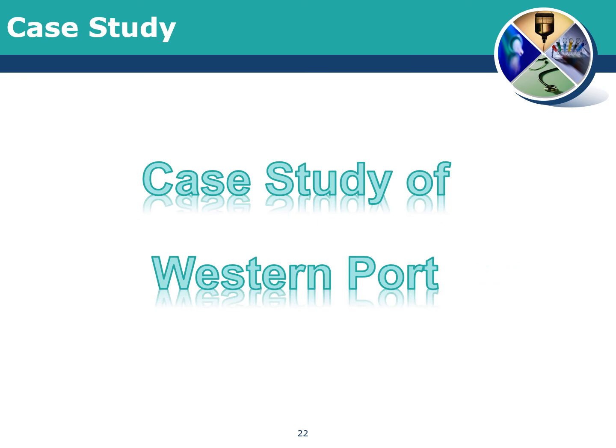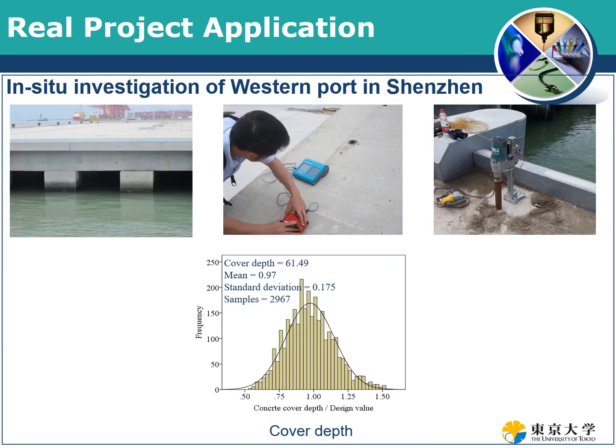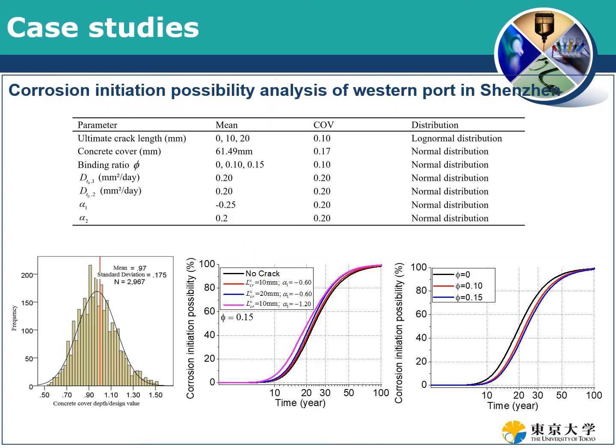So now we have developed this numerical approach. Let's use one case study to see how cracking affects cracked concrete. This project is the Western Port in Shenzhen city, where we did some in situ investigation to get the concrete cover depth probability distribution.